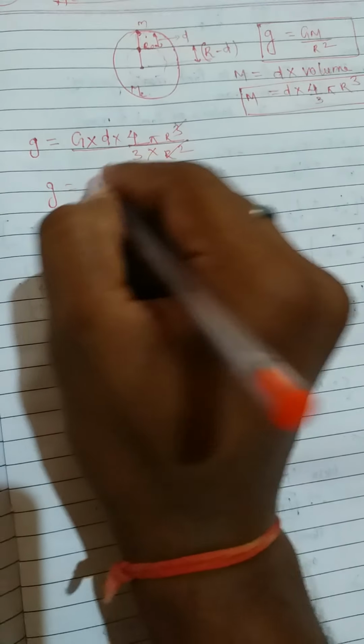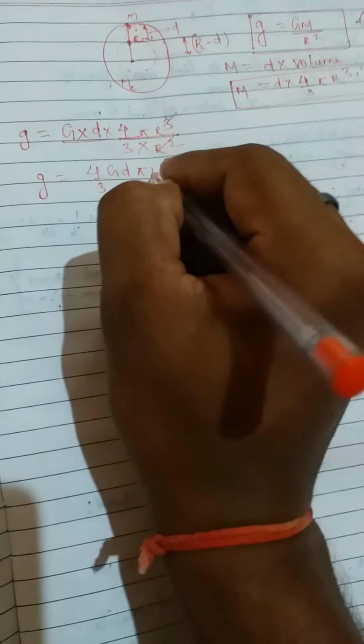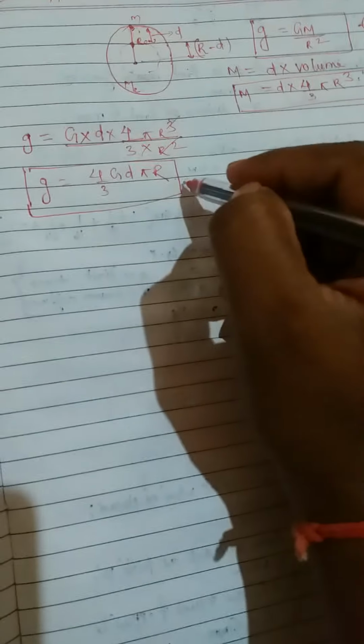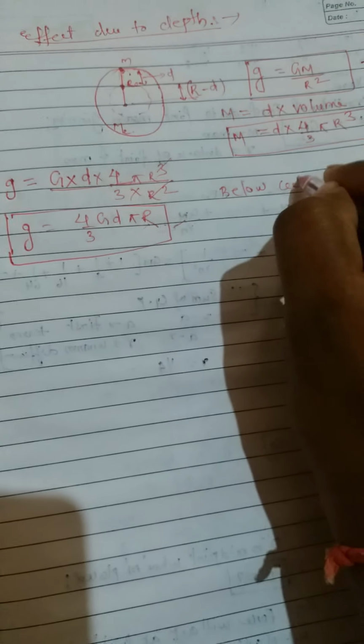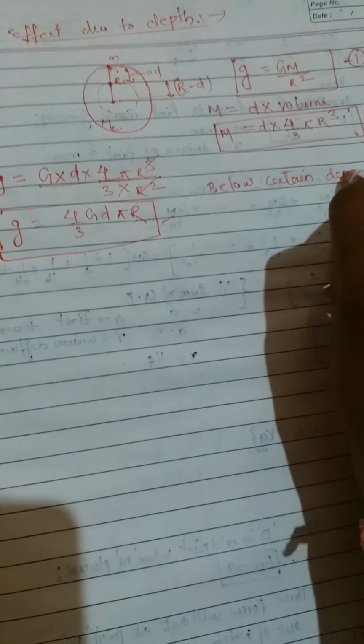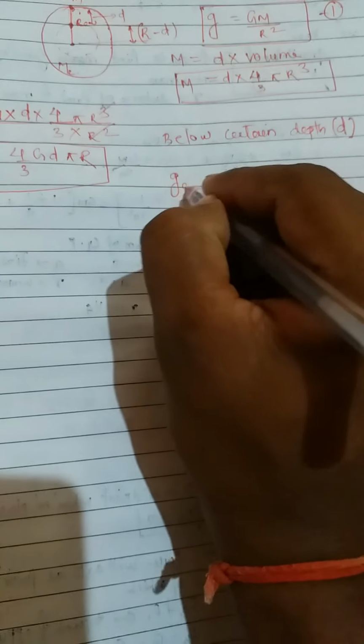We are remaining with 4 by 3 G d pi R. So this is the acceleration due to gravity on the surface of earth in terms of radius, not in terms of mass. Now below a certain depth d, g d is equal to, what is there?